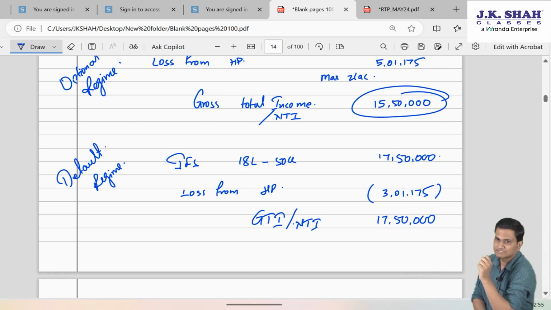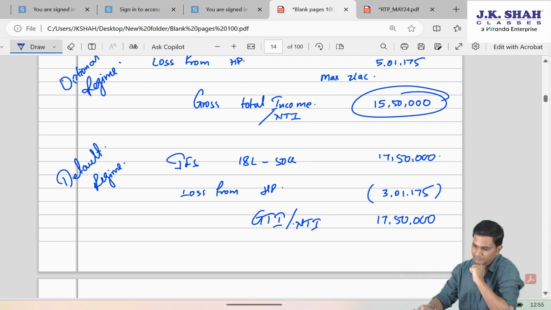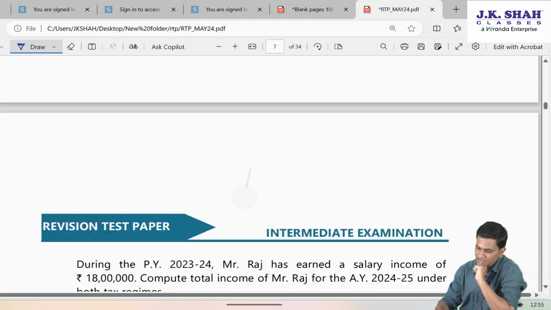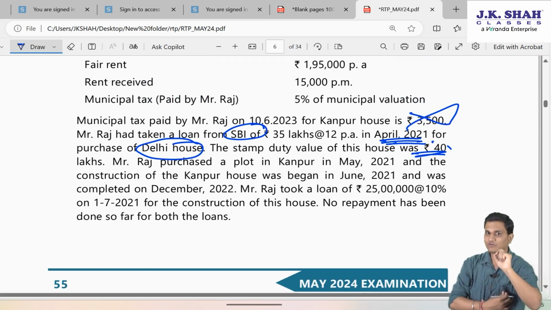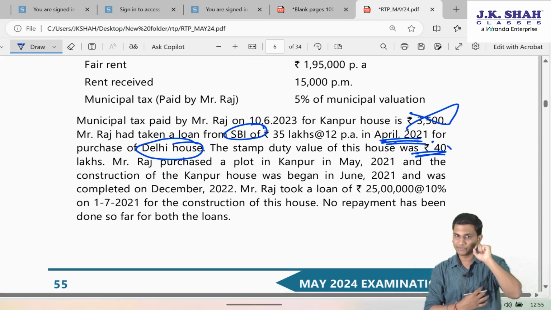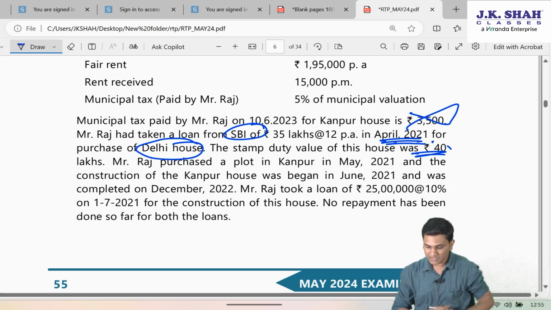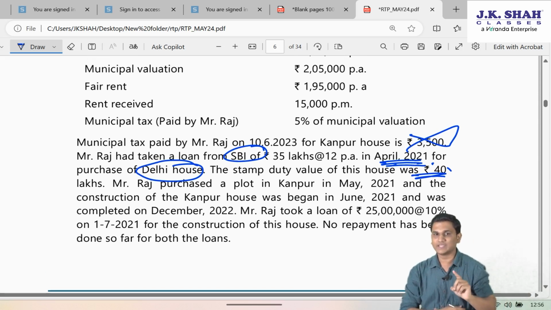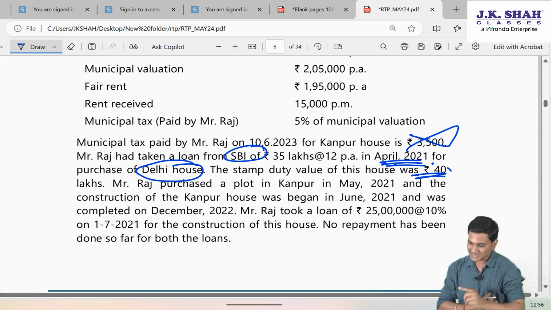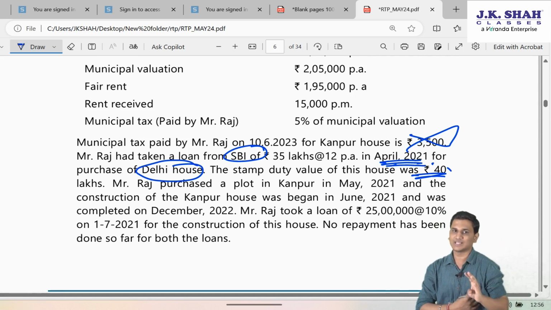Now friends, here there is a catch. Pay attention. Since for this let out property, Delhi property, look at the date of loan, which I told you to pay attention and mark at that time. Friends, in April 21, the loan was taken for Delhi house. Stamp duty value is given 40 lakh rupees.